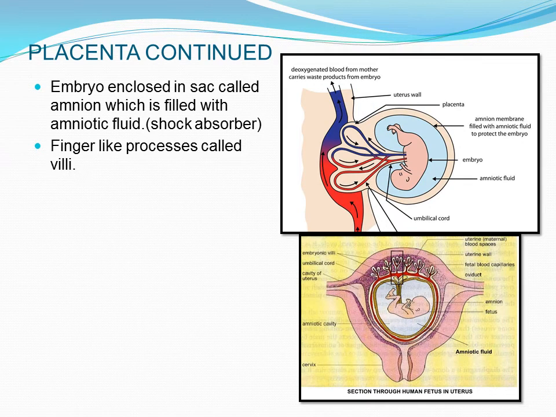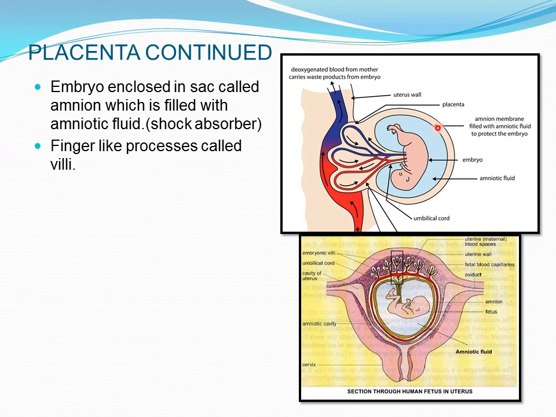See, in the previous slide we have already discussed what the placenta is doing, and the things mostly related to placenta. Now here in this diagram you see a few things I couldn't incorporate in the previous slide. You see here how the deoxygenated blood from the mother carries the waste from the embryo. So these are the wastes coming out from the embryo's body through the placenta. They are coming to mother's blood, so they are being carried through the mother's body and it is excreted.